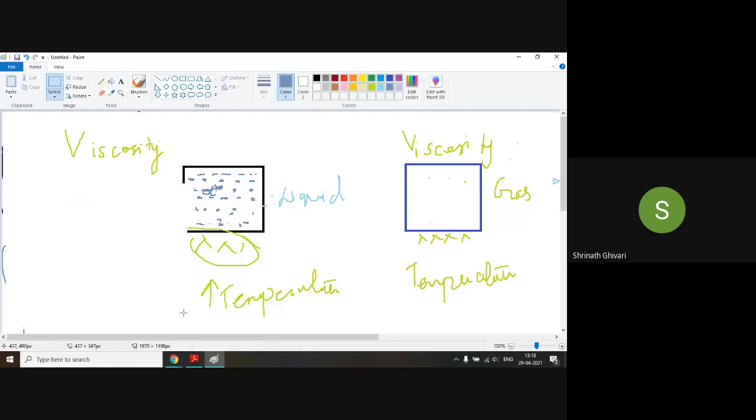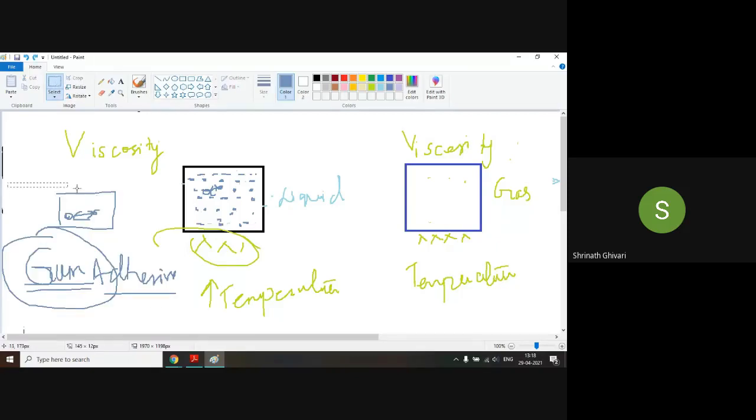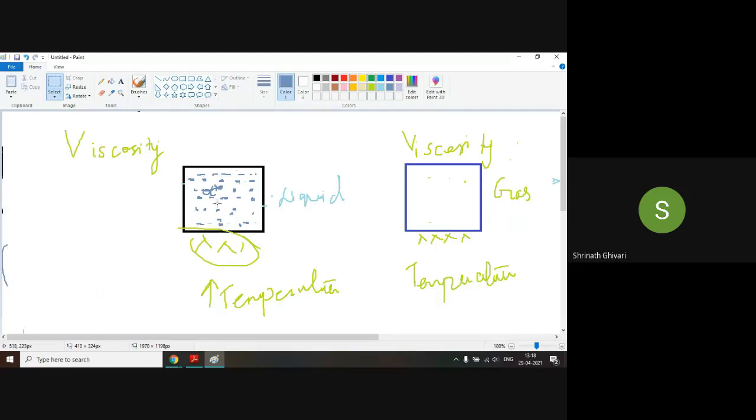Now, this cohesive force is more in liquids. So whenever we heat a liquid, what will happen? Its temperature increases, and it gets converted into what? Gas, steam, vapor. The gas is able to move freely.